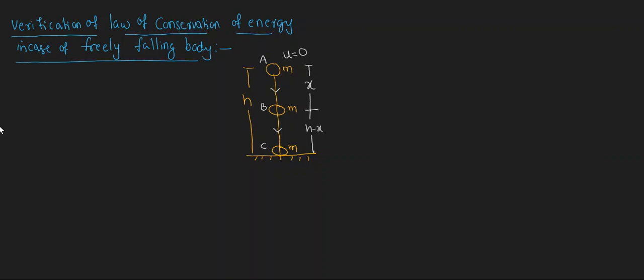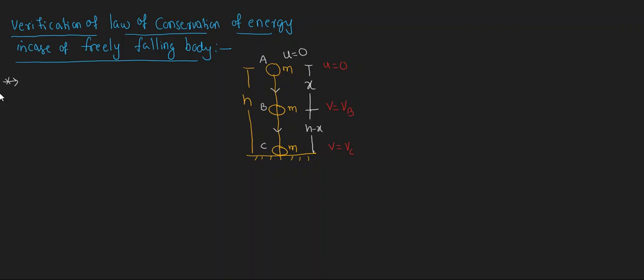Now here the object is traveling. Initially the object velocity is 0, but after reaching the point B, its velocity will not be 0. At point A, the initial velocity is 0, but at point B, the velocity is considered as v suffix b. And after reaching the point C, the velocity is considered as v suffix c, right? Its velocity while falling down increases. That means when the object falls down, its kinetic energy increases because of increase in velocity, because of earth's attraction force. When velocity increases, kinetic energy increases.